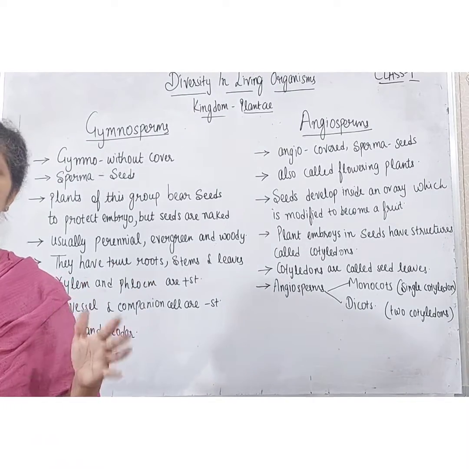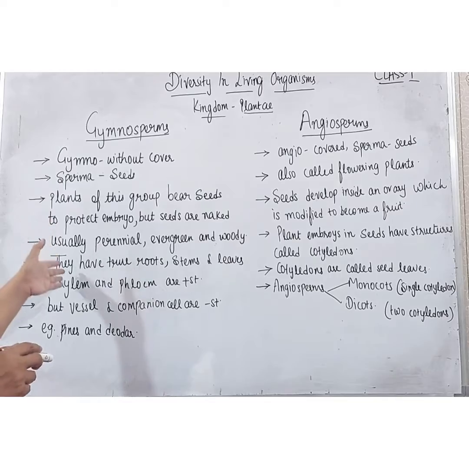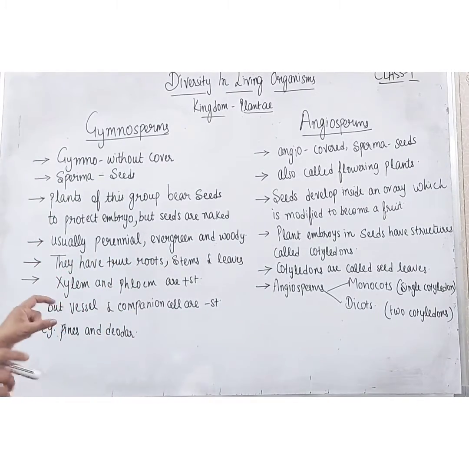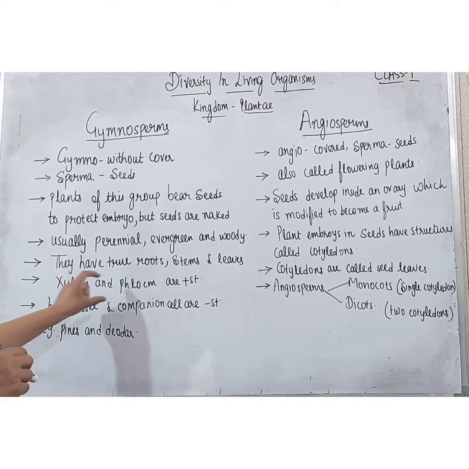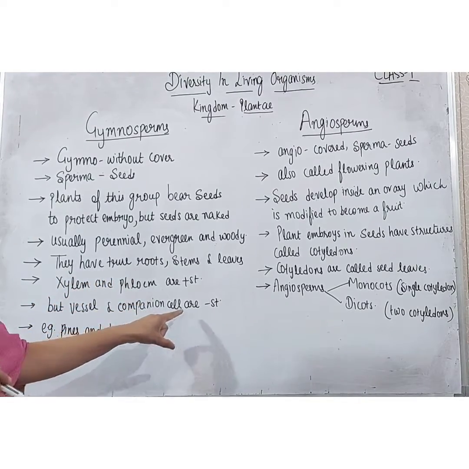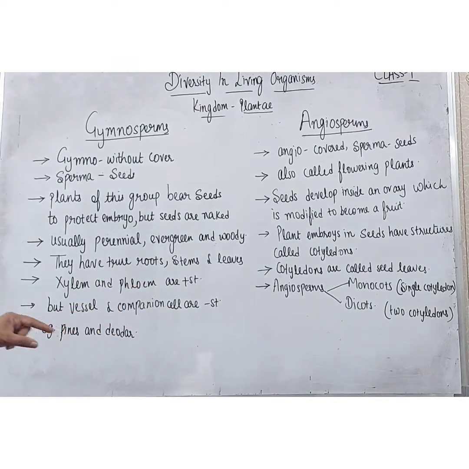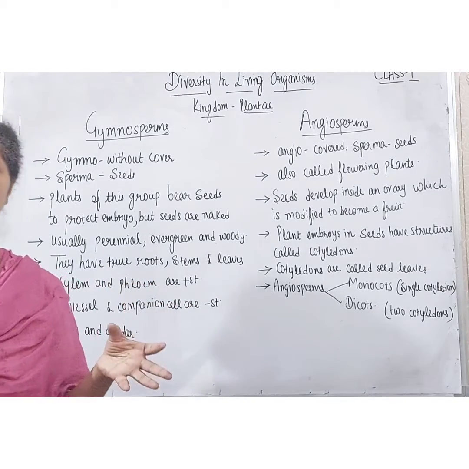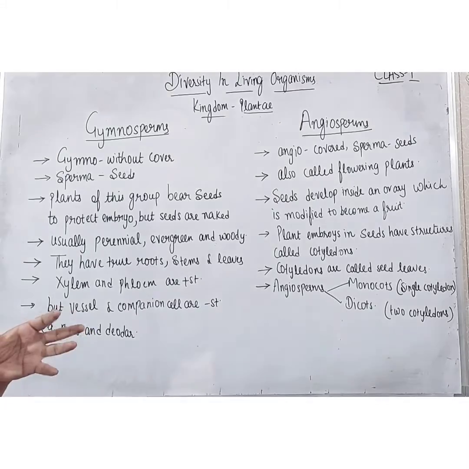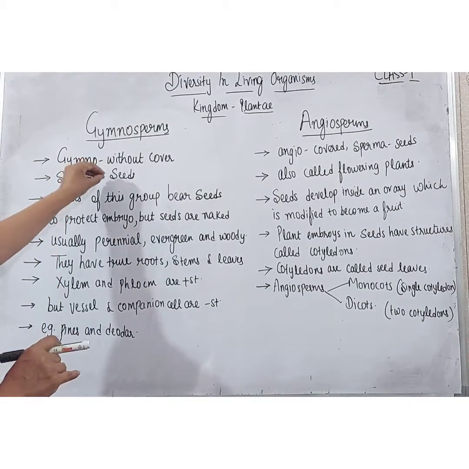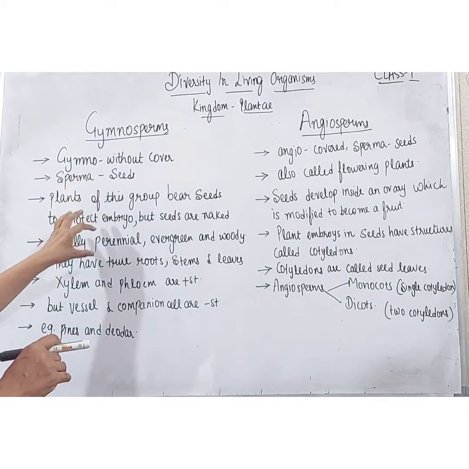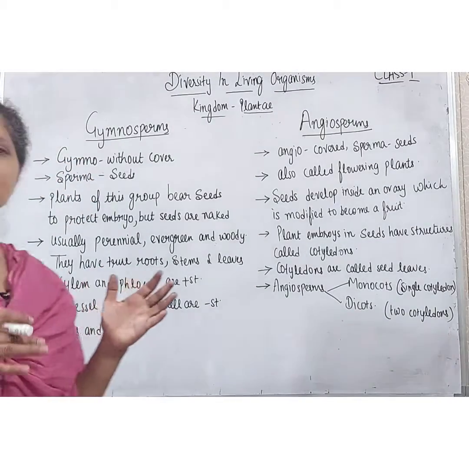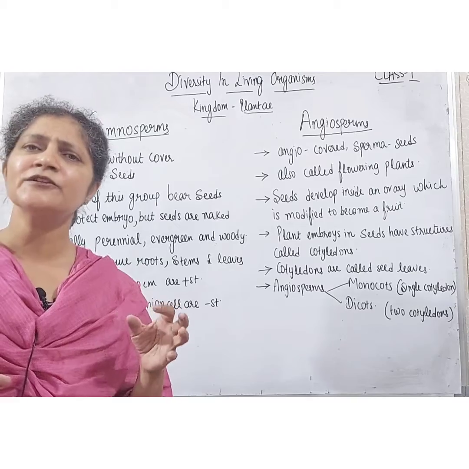Right students, I repeat that in gymnosperms the xylem and phloem are present, but in xylem the vessels are absent and in phloem the companion cells are absent, and their examples are pines and deodar trees and many more. Now the main thing is that in gymnosperms the seeds are present, but they are naked, they are without the cover. This is the main difference between the gymnosperms and the angiosperms.